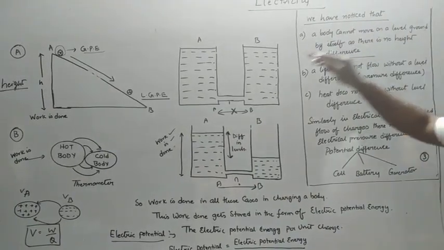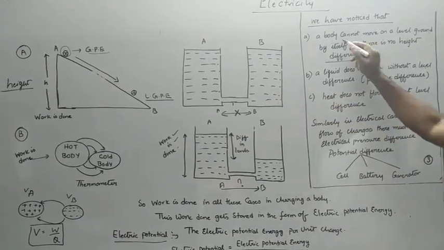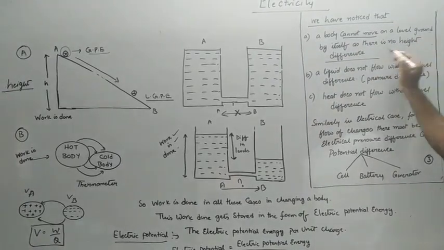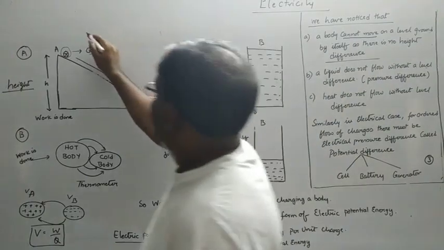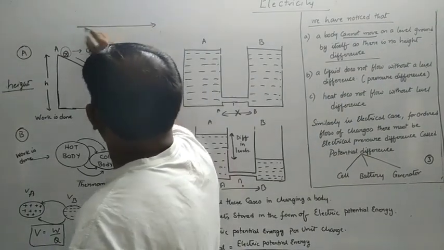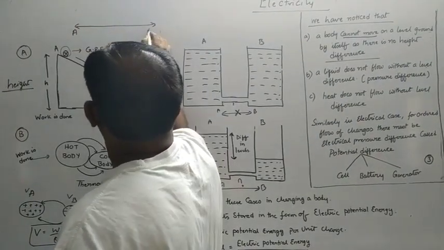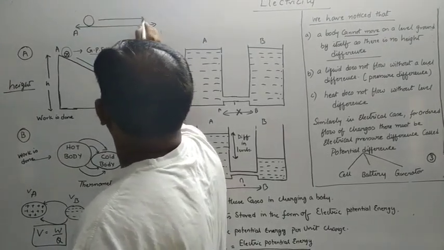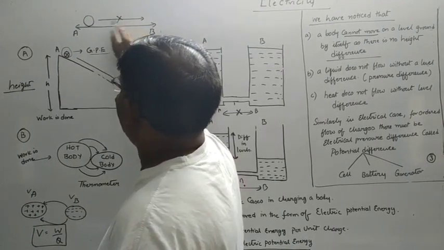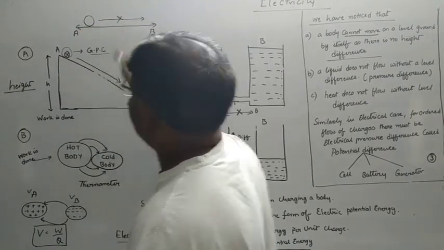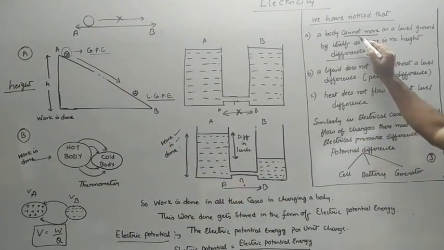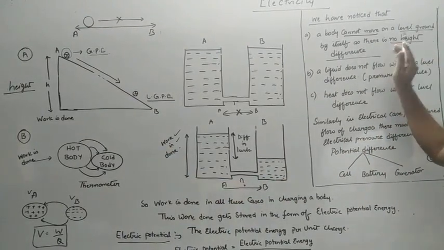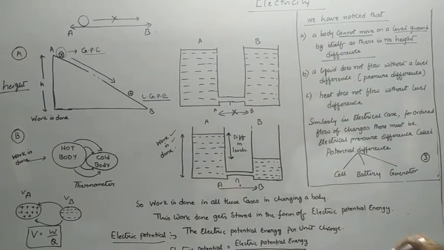What we have noticed in all these three cases is that a body cannot move if kept on a level ground by itself if there is no difference in height. Suppose I have a level ground. Here I kept a ball. Will the ball roll towards me? This will not happen because there is no difference in the level. So, what can we conclude? A body cannot move on a level ground by itself as there is no height difference. If there is no height difference, the ball does not move.